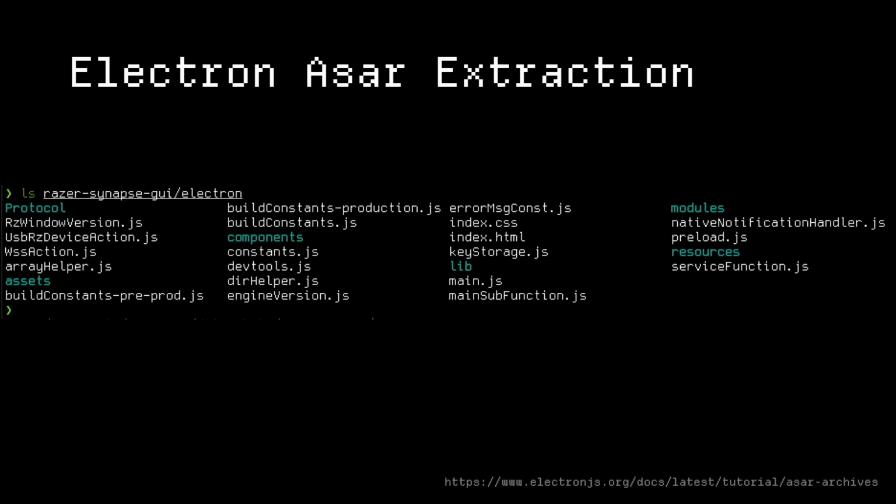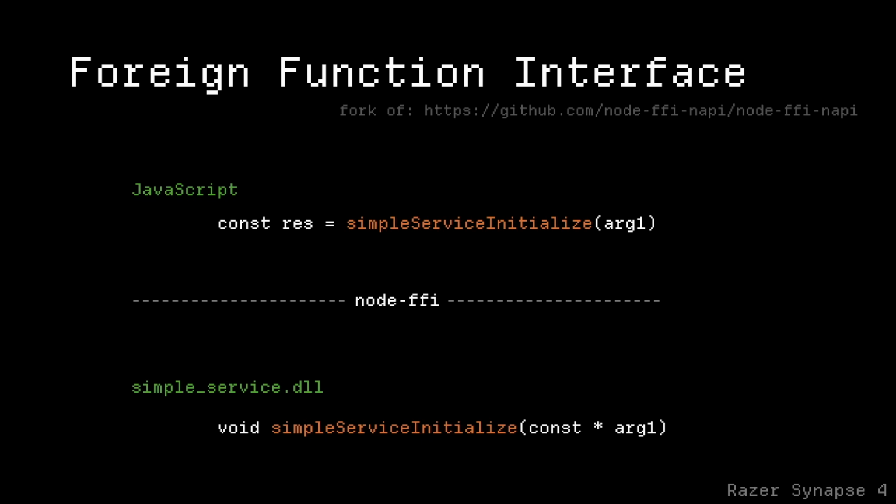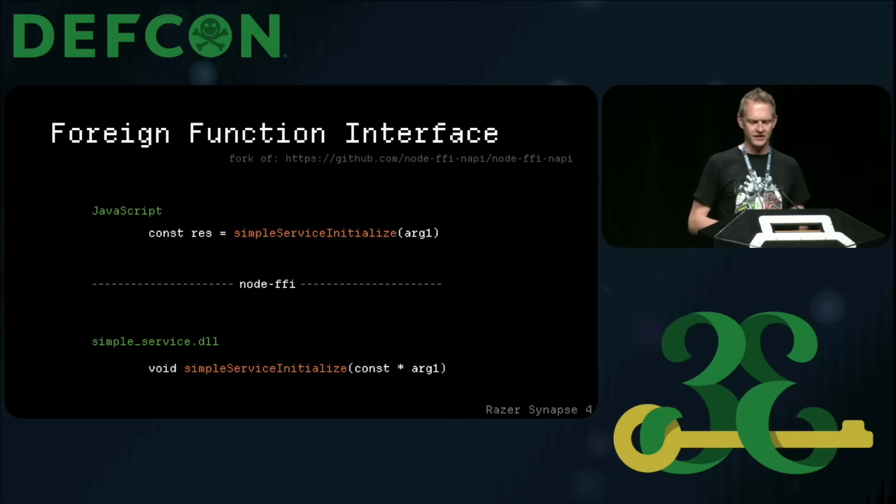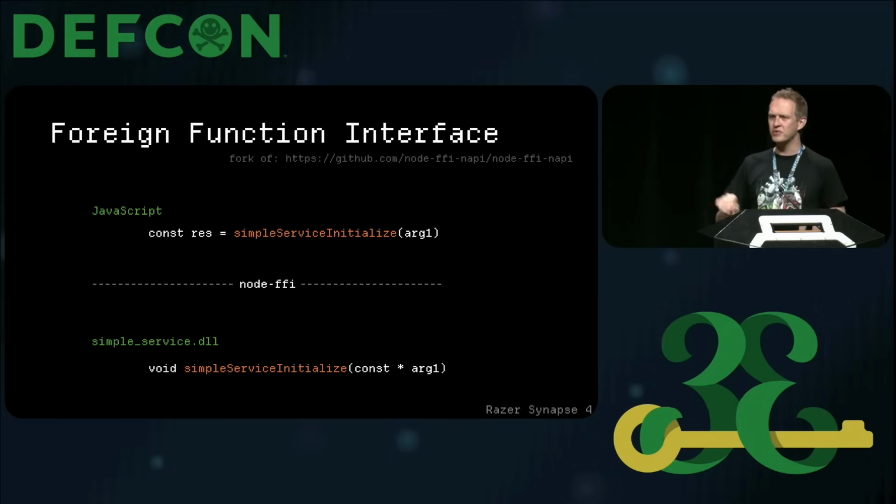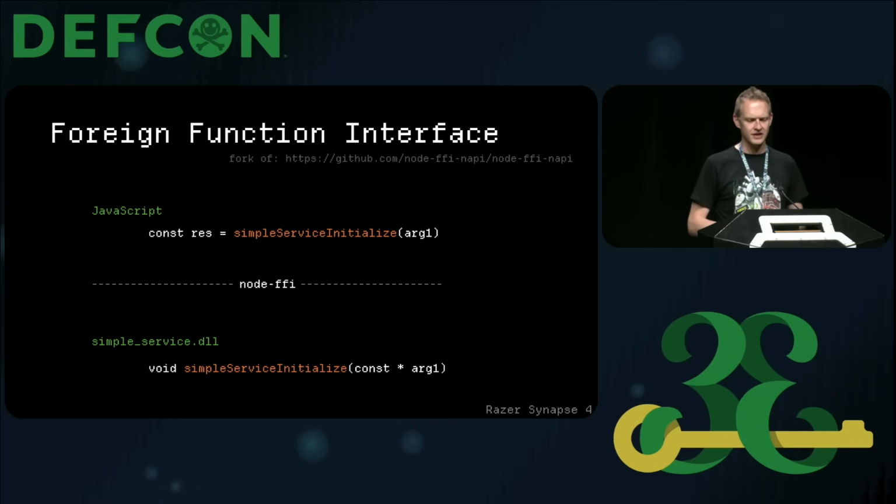I like reading source code to find vulnerabilities, so this is incredibly handy. When you dig into the detail, you'll find that they're doing what's called a foreign function interface using this Node FFI library. In fact, it looks like a private fork of a public tool that they're using here, so you can see the changes that they have made.